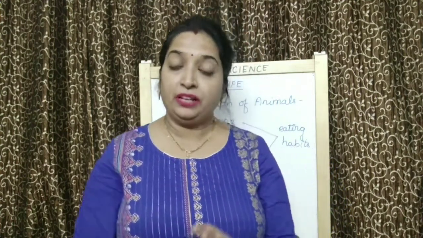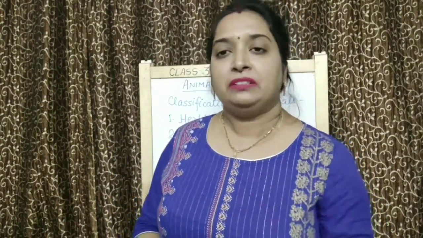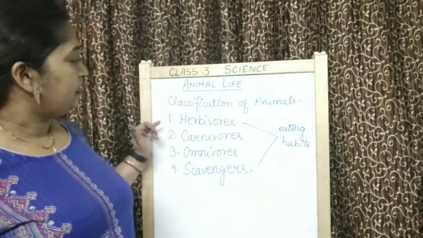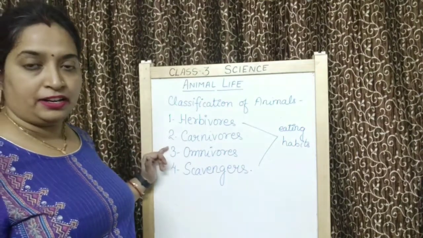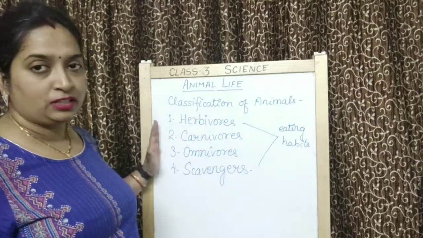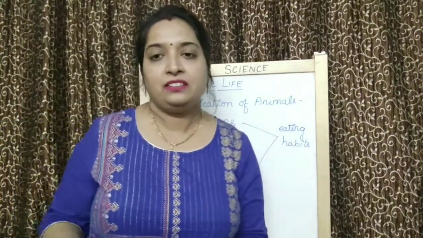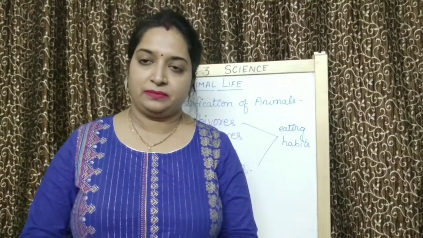A few animals eat both. And children, a few animals eat dead and decaying animals. So children, on the basis of different eating habits, animals are divided into 4 categories: herbivores, carnivores, omnivores and scavengers. What are these? We will discuss it later in the next part of this chapter.